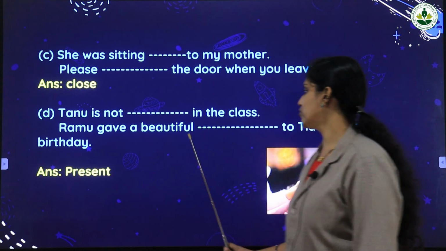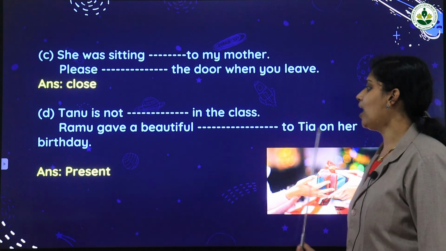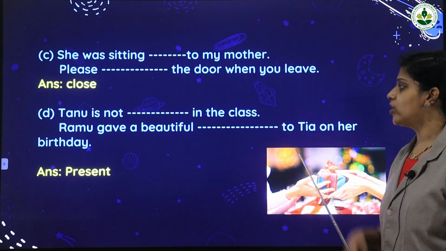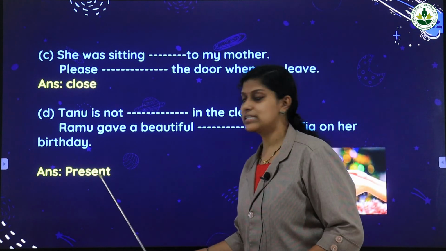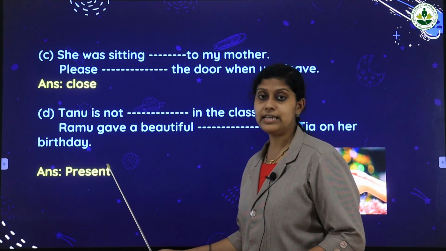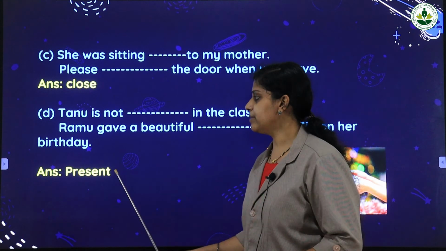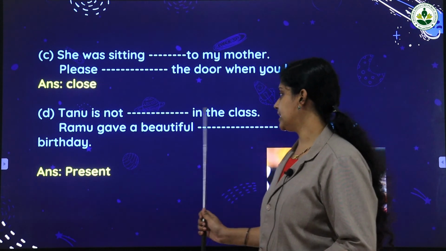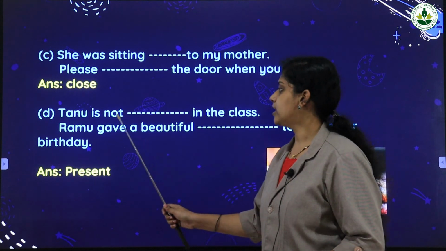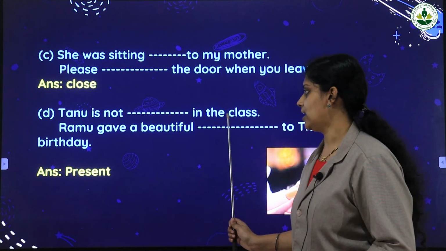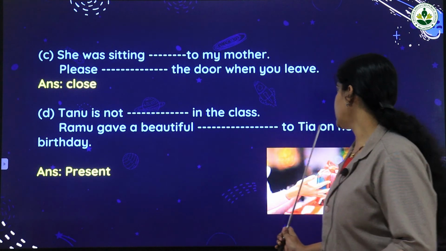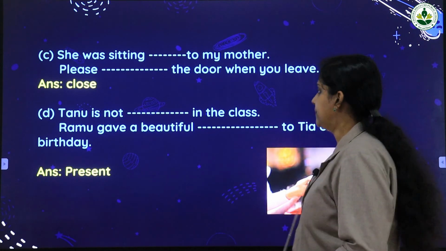Ramu gave a beautiful dash to Tia on her birthday. Here the answer is present. We all know that the word present also has the meaning gift. Tanu is not present in the class. She was absent. Ramu gave a beautiful present, or gift, to Tia on her birthday.